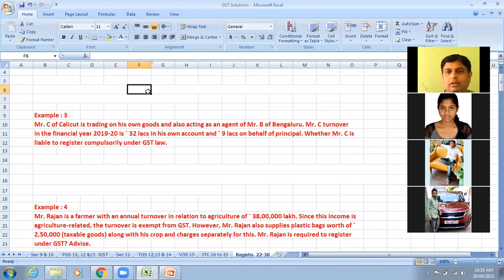They are 7, and 2 more: one is Puducherry and one is Uttarakhand. For all these 9 states the limit is only 20 lakhs, and for the rest of the country, the limit is 40 lakhs. So as and when you cross the limit of 40 lakhs, you will be liable to register.